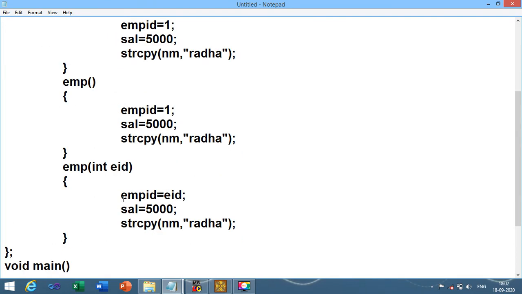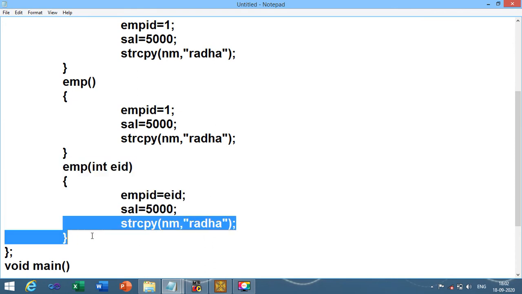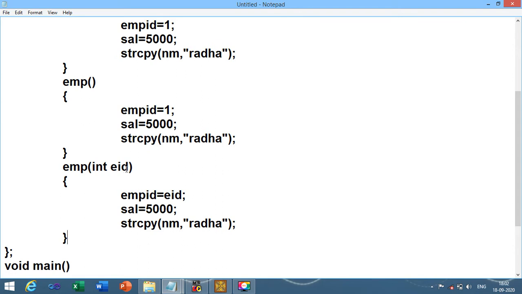And the variables which are at the right hand side of the equals to would be variables which are declared inside the argument list. So remember one thing, those variables which are declared as an argument cannot be used outside this function. So in this way you can use the parameterized constructor.